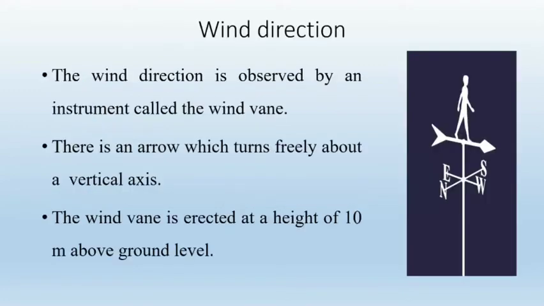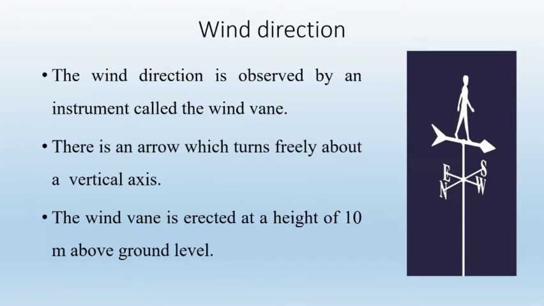The next is wind direction. The wind direction is observed by an instrument called the wind vane.